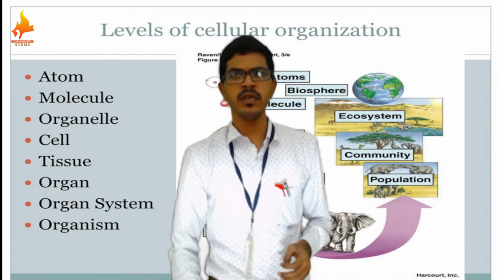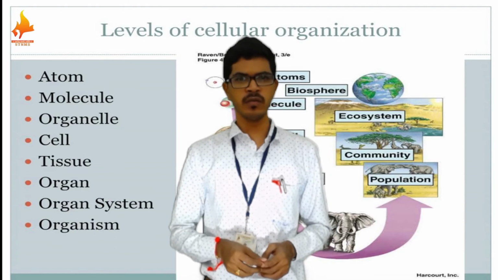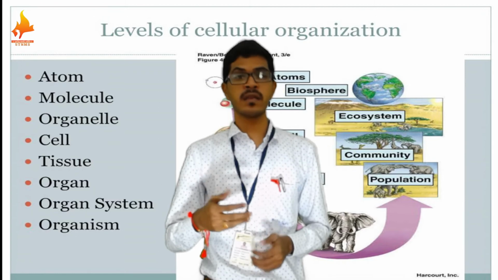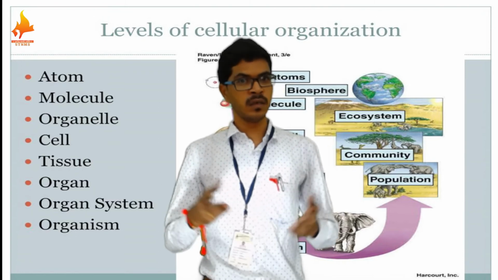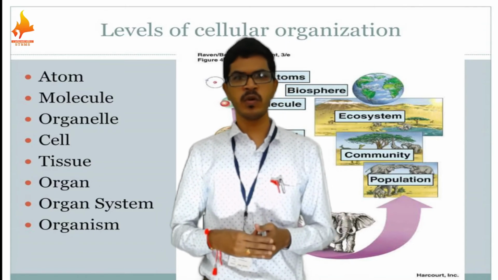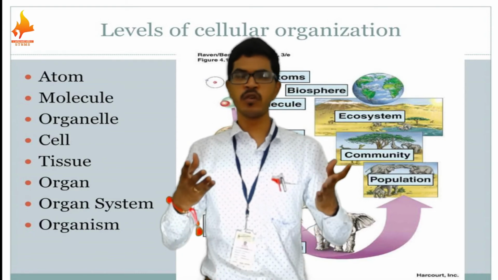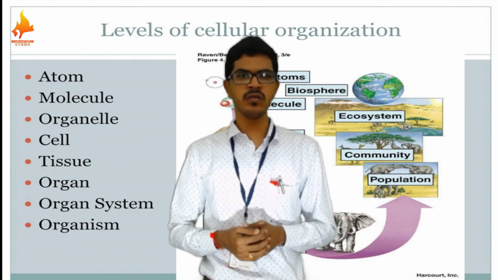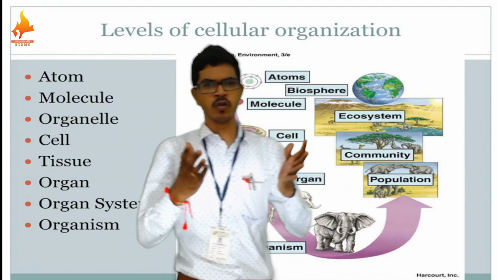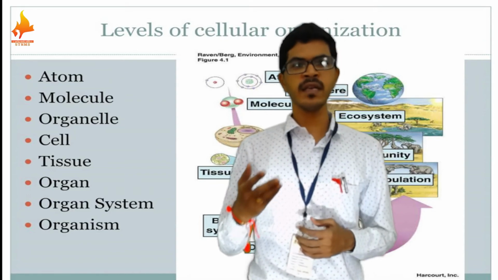Yes, here you can have a look at atoms. Smallest atoms unite to form molecules, and molecules unite to form organelles, the cell organelles. In a eukaryotic cell organelles are present, and those cell organelles are made up of molecules, and together they make a cell. And a group of cells unite to form a tissue, and a group of tissues unite to form organs. And a group of organs unite to form an organ system, and a group of organ systems unite to